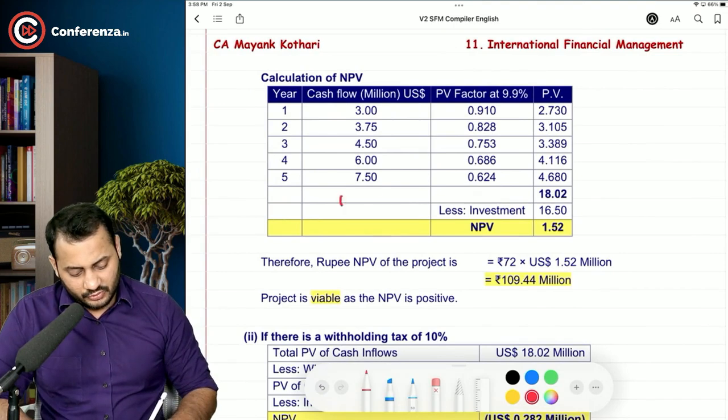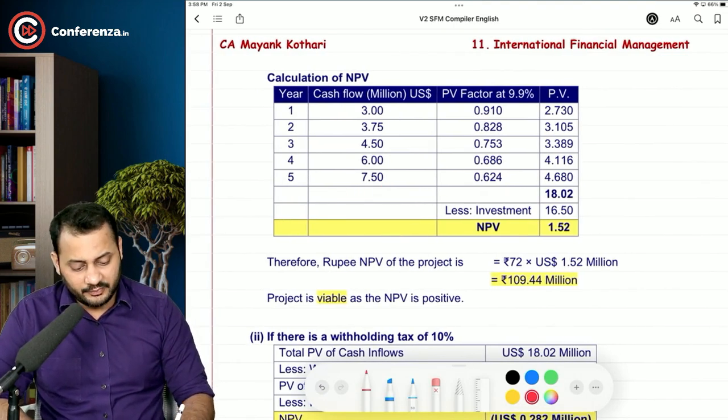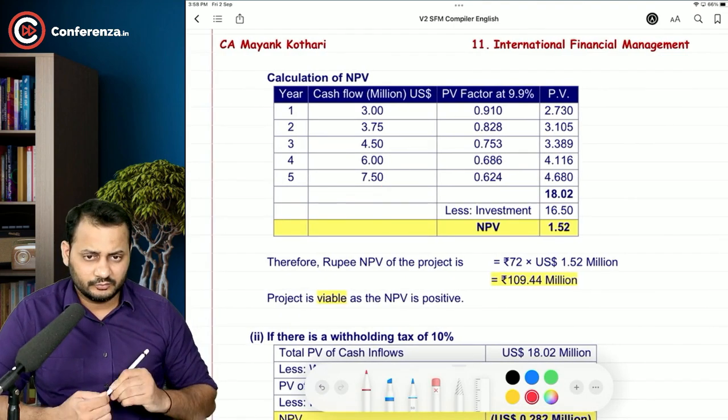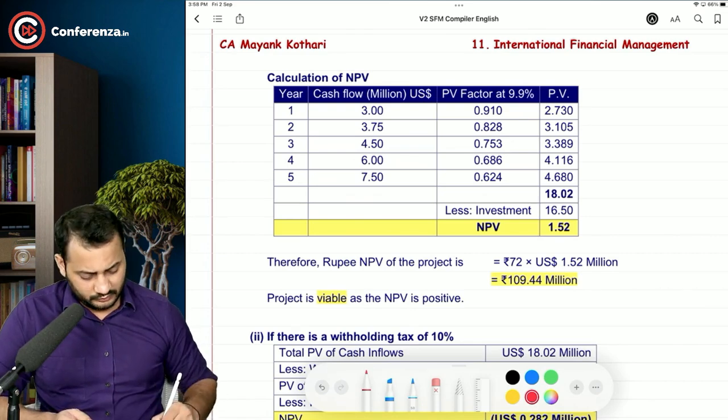See, so all the cash flows that you have taken, calculated the present value using. What has happened?